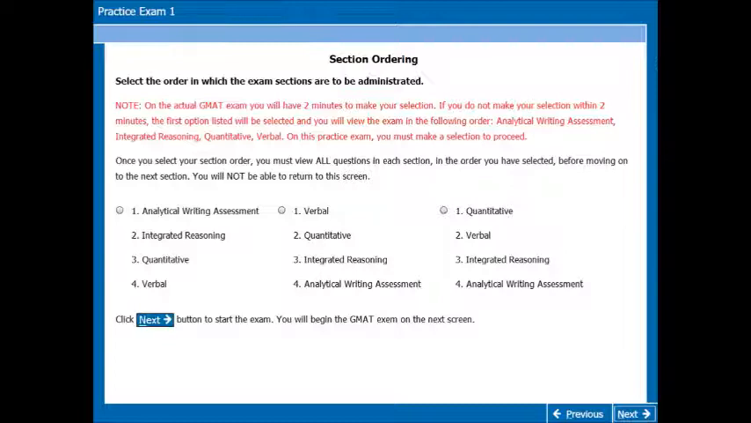Notice, this is the screen that will appear in your GMAT exam. You will have 3 options. Either go with the one which was previously there, that's AWA, IR, Quant, and Verbal. Or you can go with this one, Verbal, Quant, Integrated Reasoning, and then Analytical Writing Assessment. And the last option that GMAT provides you is Quantitative, Verbal, then IR, then AWA.